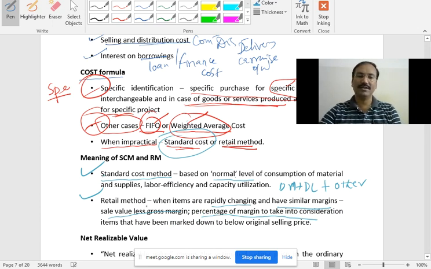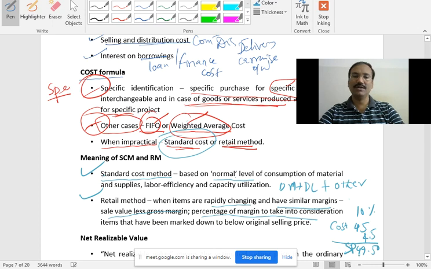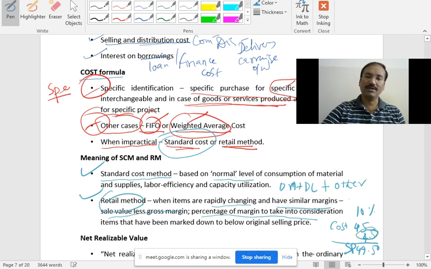So it is very simple in the retail pricing method. Don't go below your margin. For example, your margin is 10% and the cost of the goods is 45 rupees. For that, 10% is 4 rupees 50 paise, so your value is 49.5, which is the selling price. If the selling price is fixed by you at 49.5, you should not go below this as per the retail method. You always keep your margin fixed. Don't allow your selling price to fall below the original price, which is 49.5. So that is your retail price method.